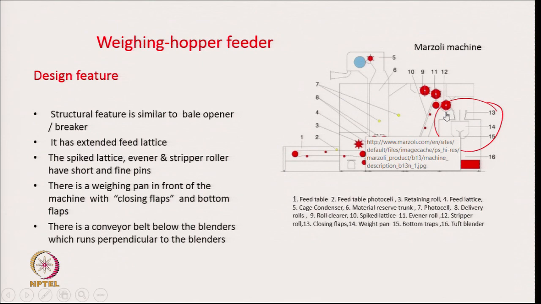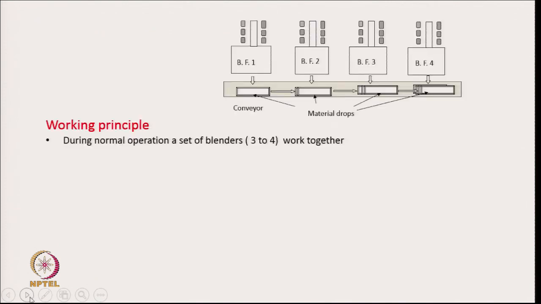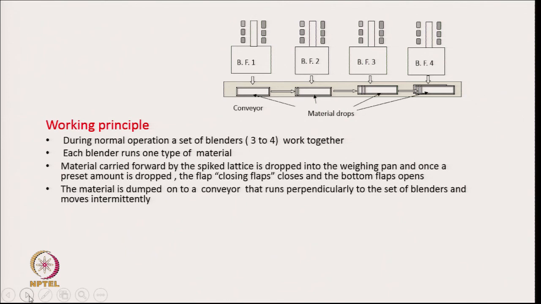So, what we do here, this construction and the way this works is, we have already discussed the way a typical bale opening machine works, exactly construction wise is same. So, the same way it is going to work again. The extra thing which is here is the weighing pan. So, with the help of the weighing pan, what do you do?